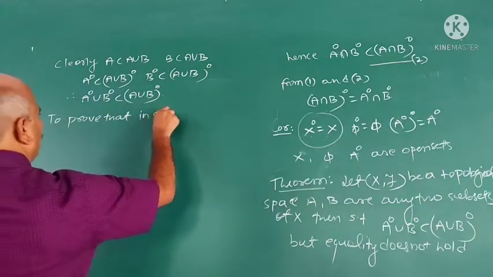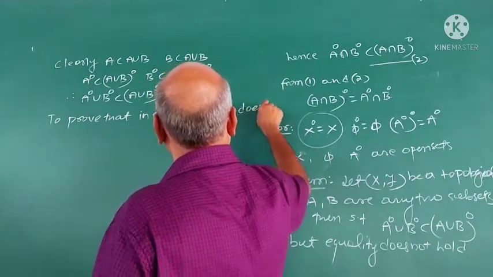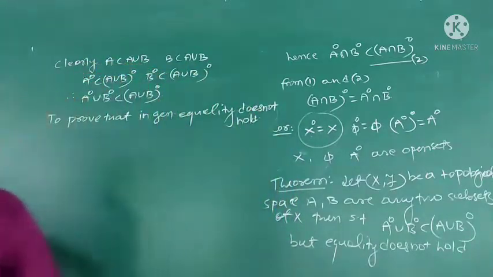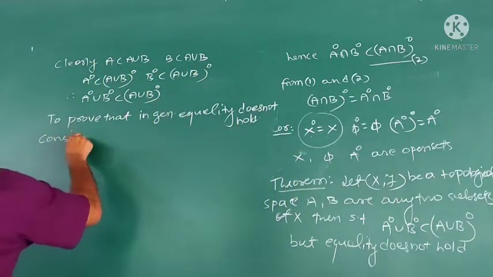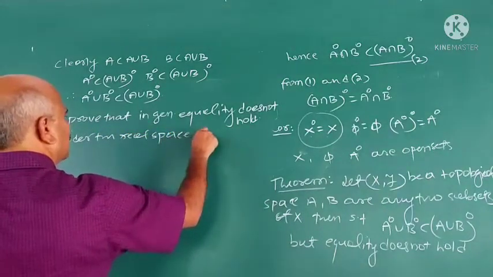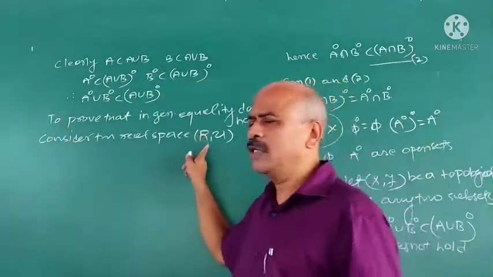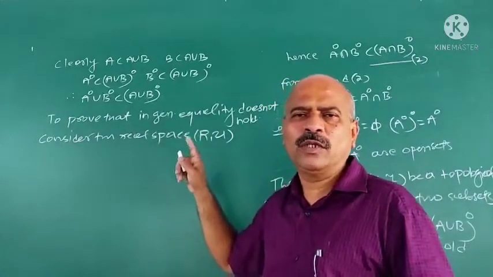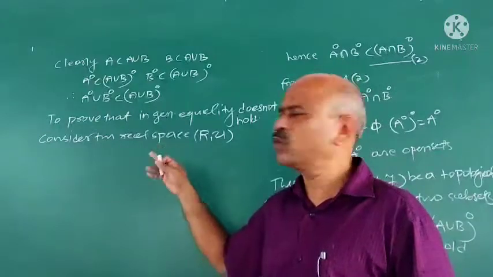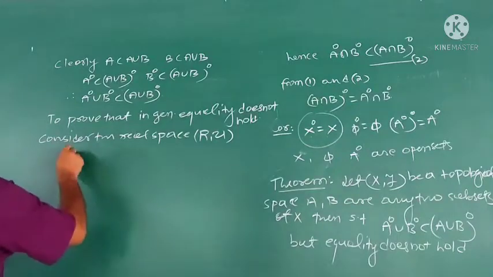But to prove that in general equality doesn't hold, we take this example. Consider the real space R with the usual topology. In the beginning I explained what the usual topology and the finite complement topology are. In all the theorems and problems, we refer to this one. R U is the usual space.